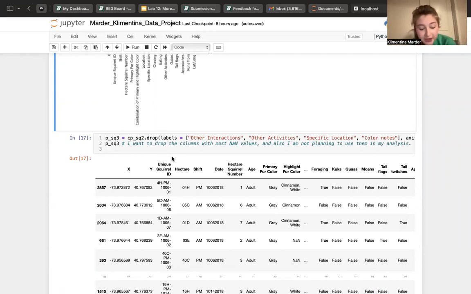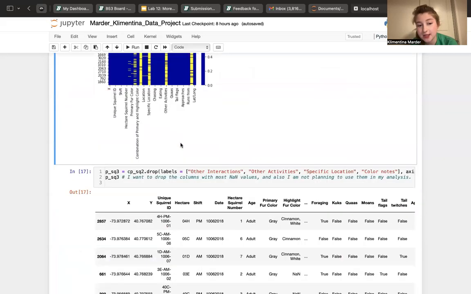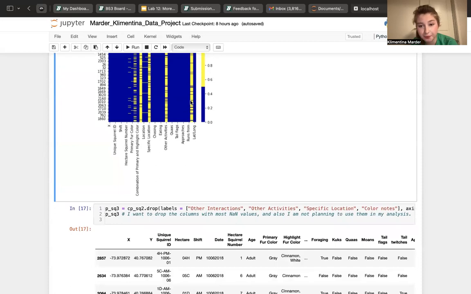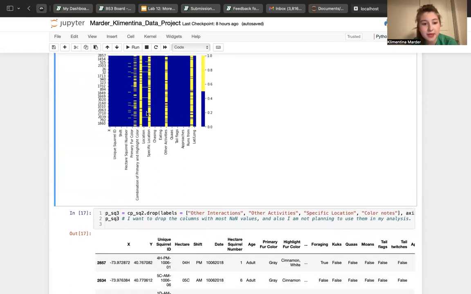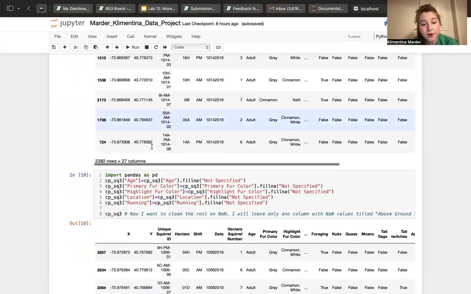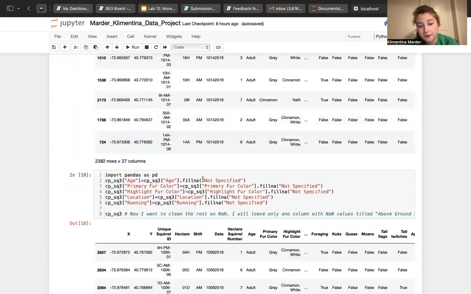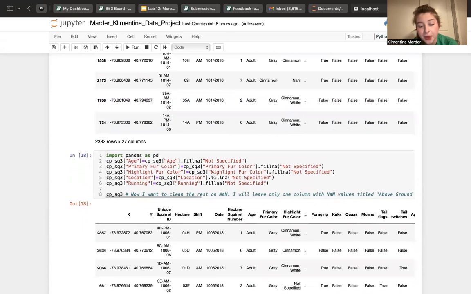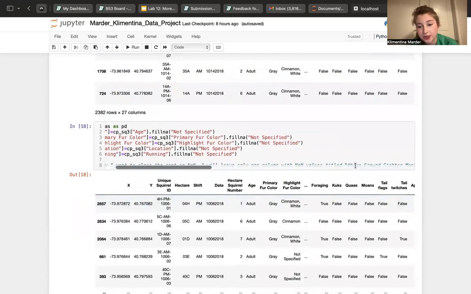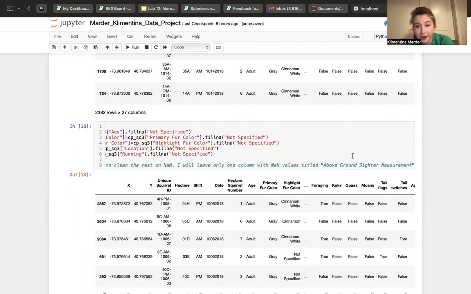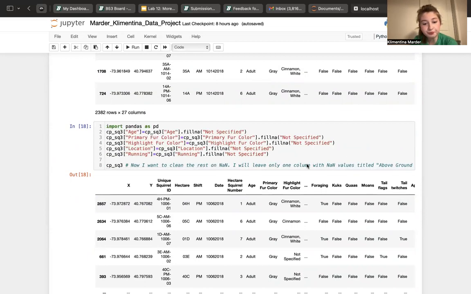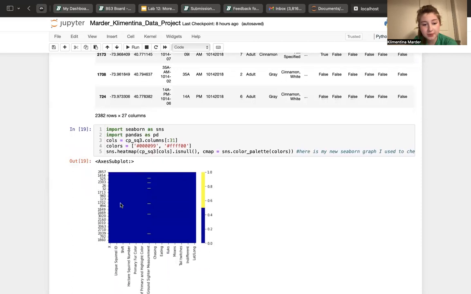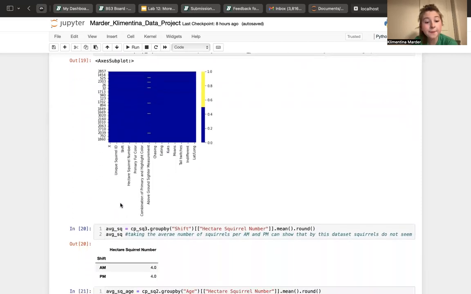So after that, I deleted the columns that I didn't plan to use and that had the most NaN values, which are basically these four. And for the other ones, I just filled the NaN values, but I left one behind, which is above ground measurement, just because I wanted my second Seaborn graph to look more beautiful and to represent it more clearly, but I could easily take it away with the code that I wrote in here. And so this is the Seaborn graph that I got after I cleared my data.